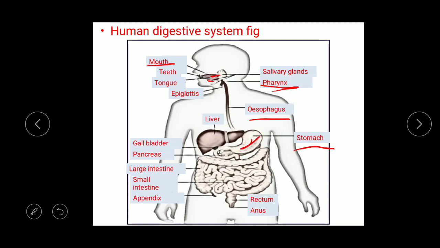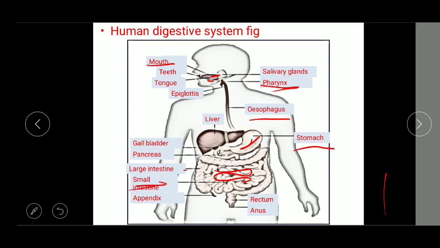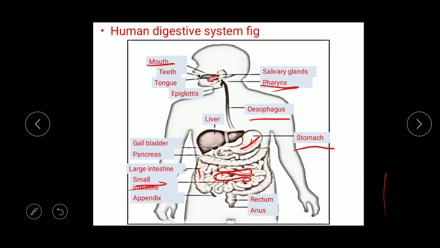This is the stomach. Then stomach elongates into the small intestine. The region here is called small intestine. Then small intestine extends into the large intestine. This portion is the large intestine. Large intestine then ends into the anus, which is the last opening of the alimentary canal through which fecal matter is given outside.